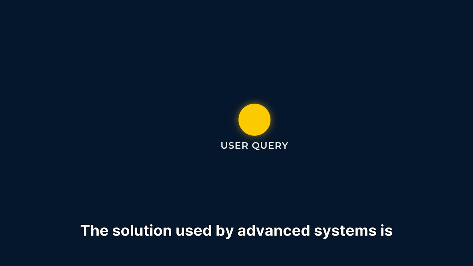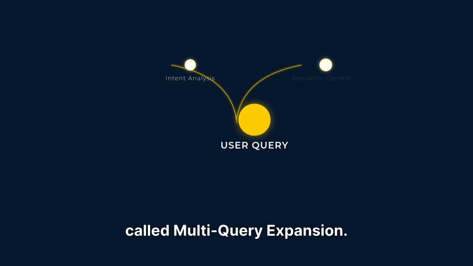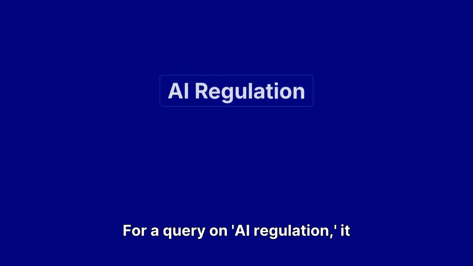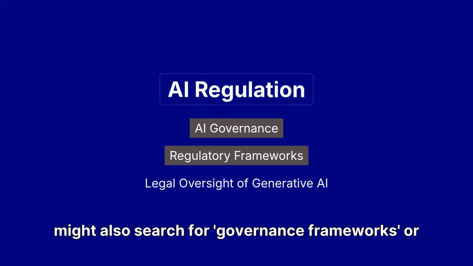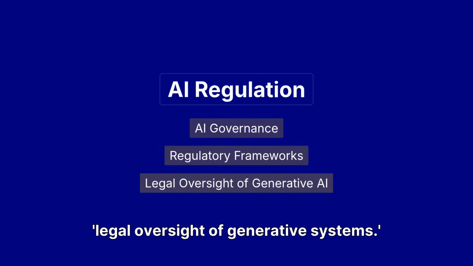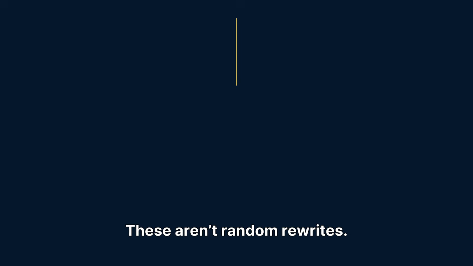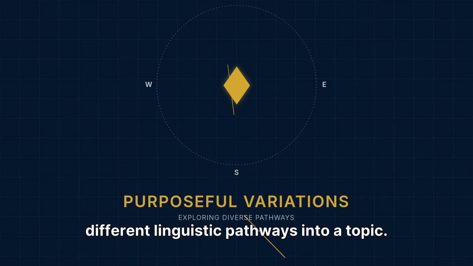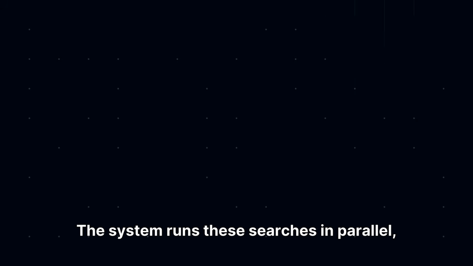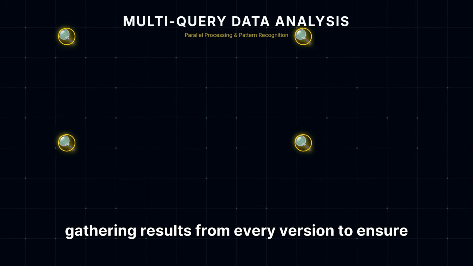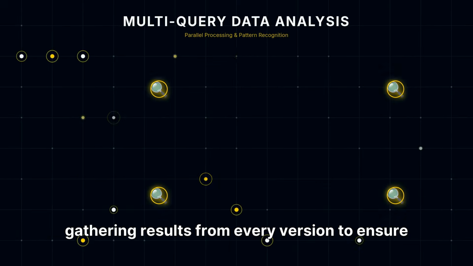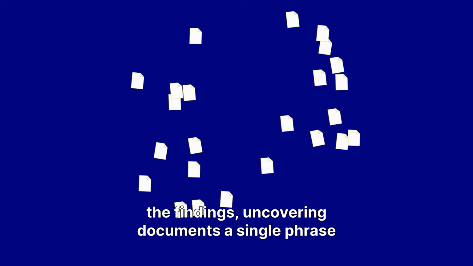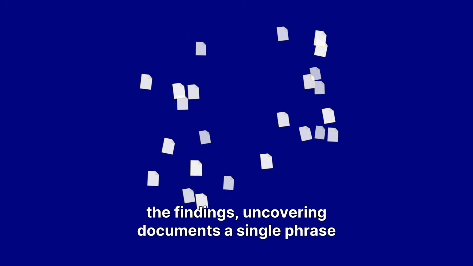The solution used by advanced systems is called multi-query expansion. It intelligently generates alternative phrasings. For a query on AI regulation, it might also search for governance frameworks or legal oversight of generative systems. These aren't random rewrites, they are purposeful variations designed to explore different linguistic pathways into a topic. The system runs these searches in parallel, gathering results from every version to ensure nothing is overlooked. It then removes duplicates and intelligently merges the findings, uncovering documents a single phrase would have missed.